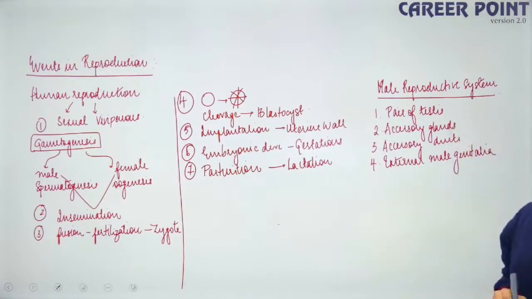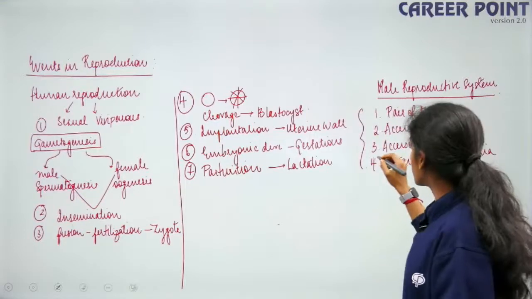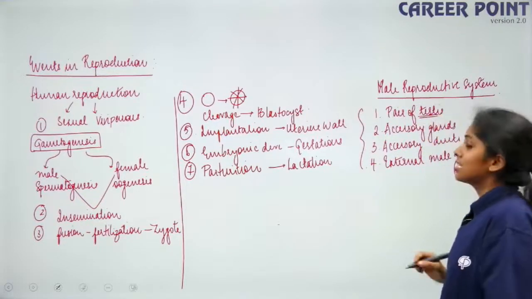These are the 4 members of the male reproductive system. We started talking about the testes in the previous class.